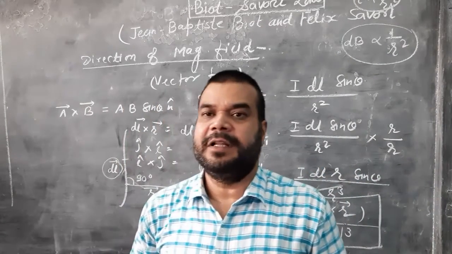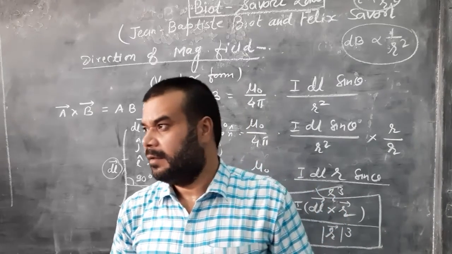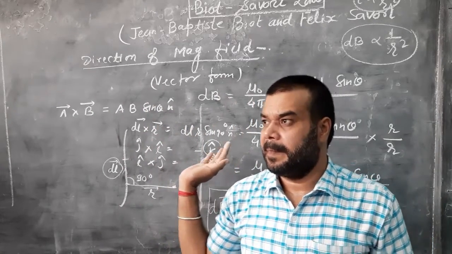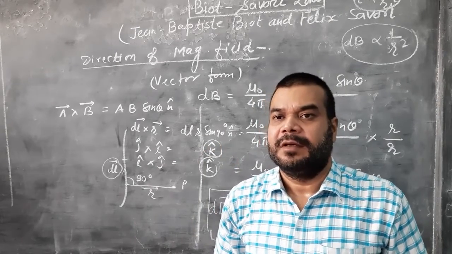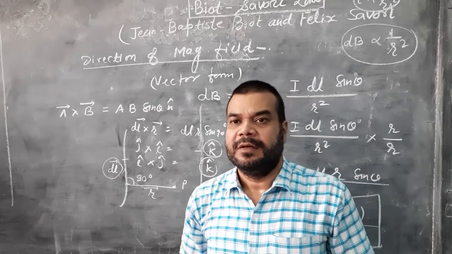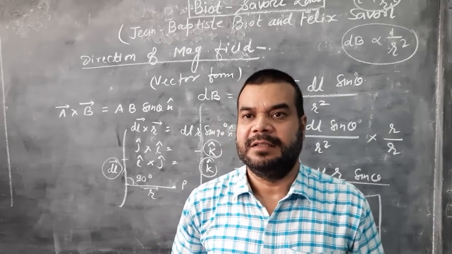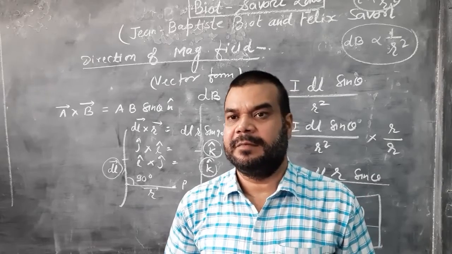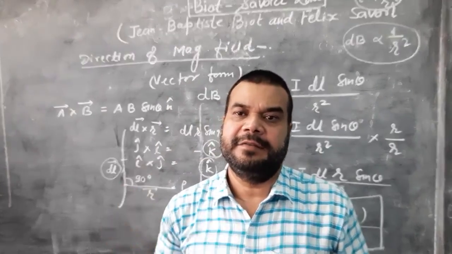And some differences between the Biot-Savart law and Coulomb's law. Number 1, the electrostatic field is produced by the scalar quantities Q1 and Q2, and here the magnetic field is produced by a vector quantity. So this is the first difference between Coulomb's law and Biot-Savart law.